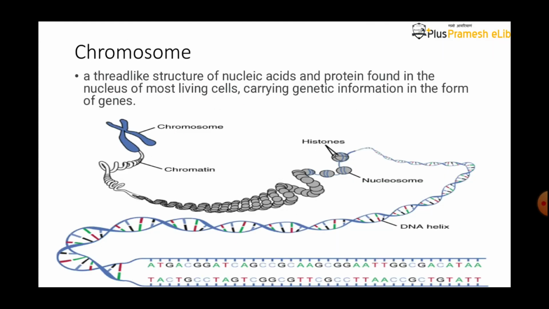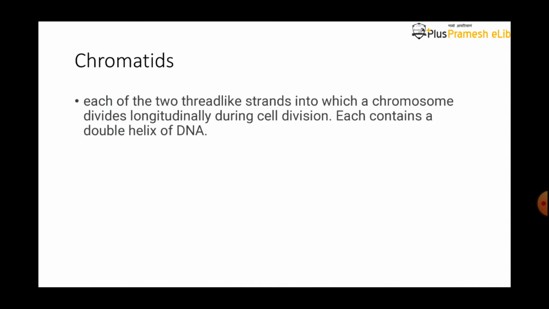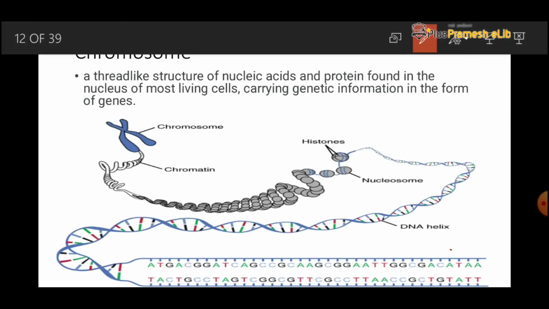Next, we can see the chromosome. What is a chromosome? It is a thread-like structure present in the nucleus. We can see here this is the sequence of DNA, and we can easily see all these are the nitrogenous bases.